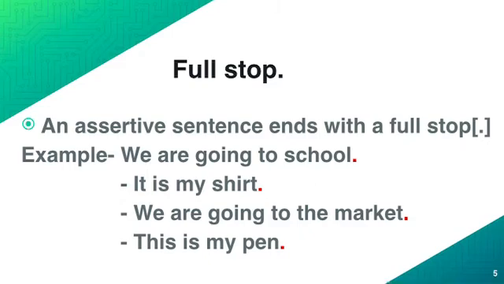As you all know, full stop is very easy, and after a full stop you always start again with a capital letter, and a sentence always starts with a capital letter. See, We are going to school, W is capital. It is my shirt, I is capital. So an assertive sentence starts with a capital letter and ends with a full stop.